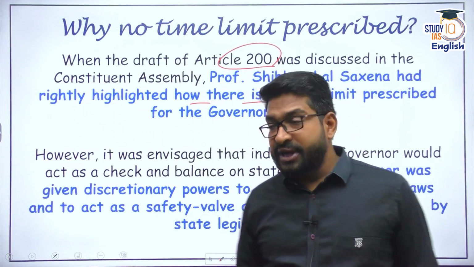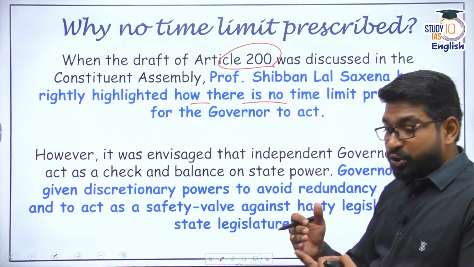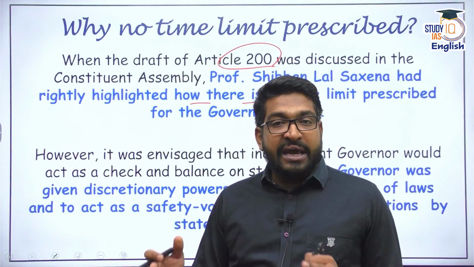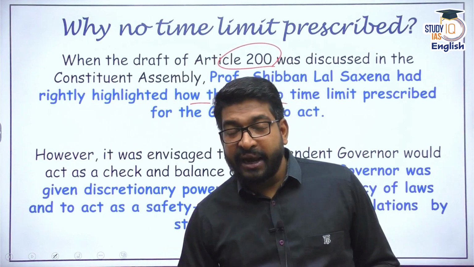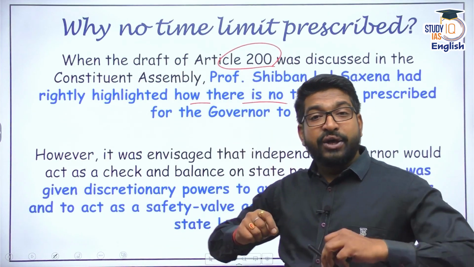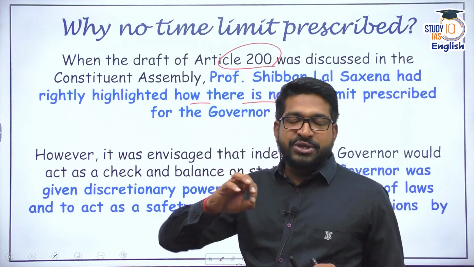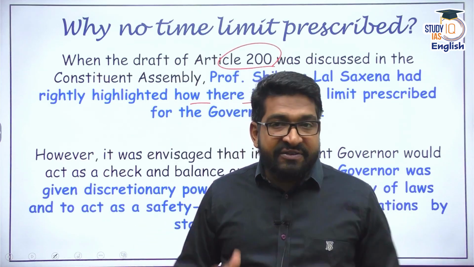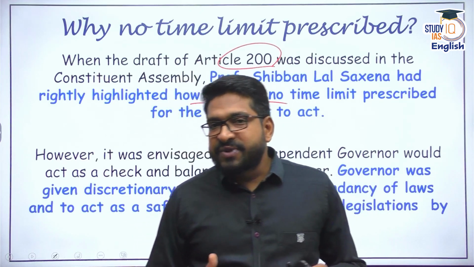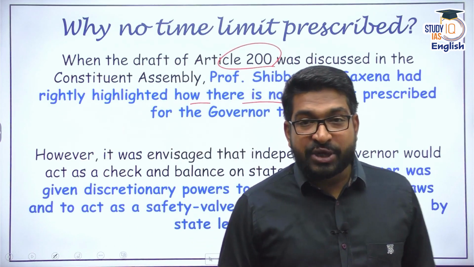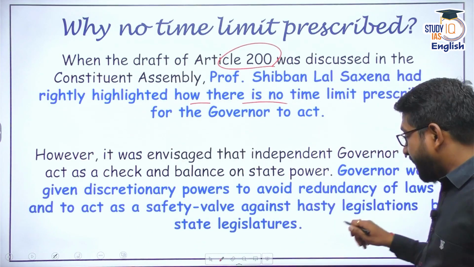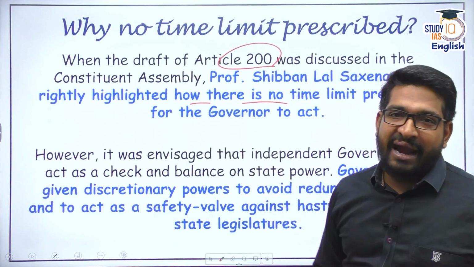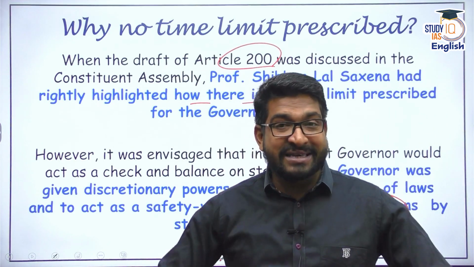Ultimately, it was envisaged that the governor's office is going to act as a check and balance on hasty legislations by the State Legislative Assembly. That is why there is no time limit mentioned. In fact, T.T. Krishnamachari had enunciated that the role of the governor is envisaged in a similar fashion as the presidential office. That means the governor is bound by the aid and advice of the Council of Ministers. They shall not go against the Council of Ministers, and there must be harmony between the legislature and the executive, that is the governor and the Council of Ministers. But this is seldom seen.